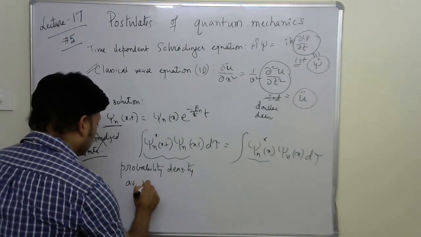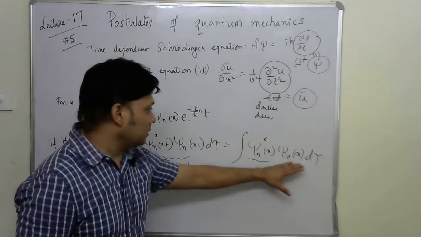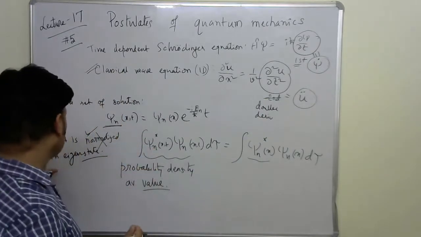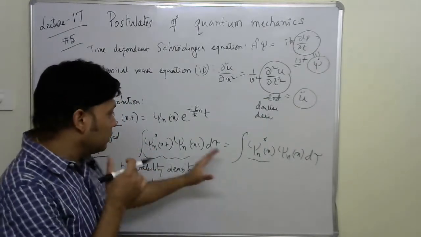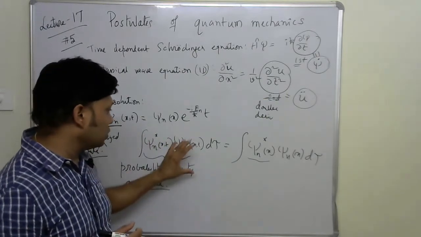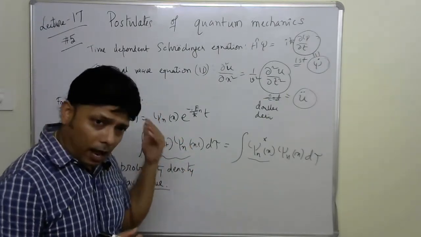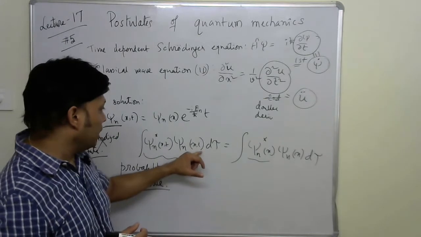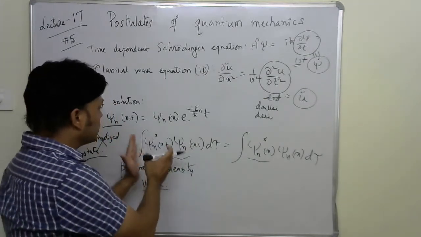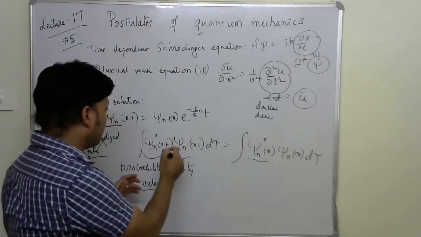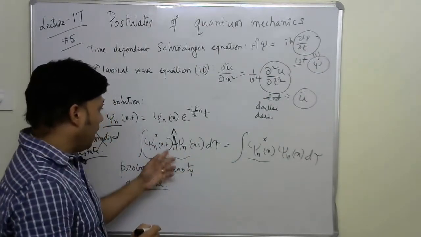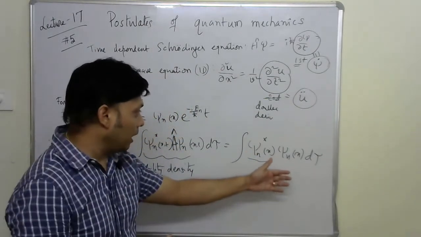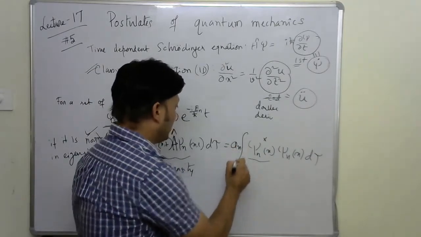Not only that, the average value becomes very relevant when we talk about a system which is already in an eigenstate. If psi_n(x,t), whatever this time dependent psi is, is already an eigenfunction for a system, then whenever you take the operator sandwiched between these two, for example the operator A, when A operates on this, you immediately get an eigenvalue a_n, and then a_n comes outside.